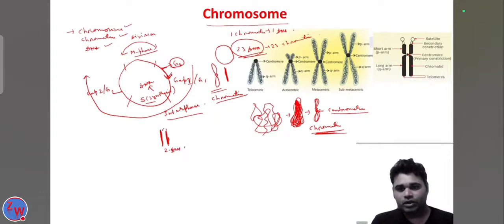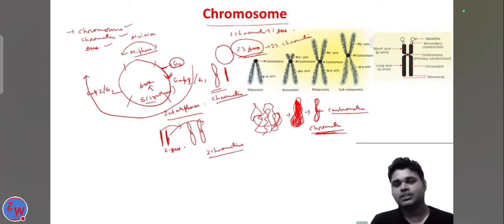Again it coils together to form the chromatin. Now this DNA also coils together and forms like this, so two chromatins are formed here in the S phase. Now these two chromatins are joined, and it looks like this.